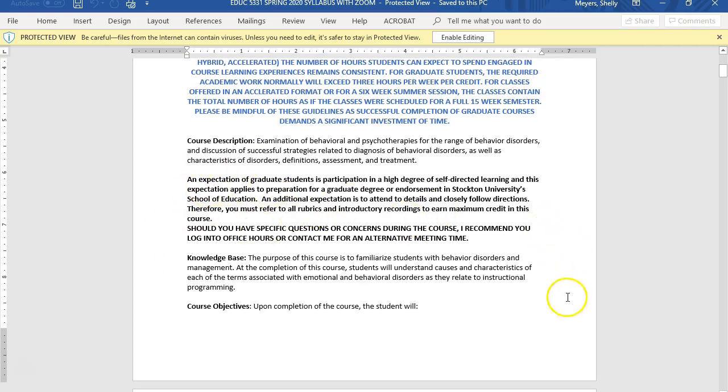An expectation of graduate students is participation in a high degree of self-directed learning, and this expectation applies to preparation for a graduate degree or endorsement in Stockton University School of Education. An additional expectation is to attend to details and closely follow directions. Therefore, you must refer to all rubrics and introductory recordings to earn maximum credits in this course.